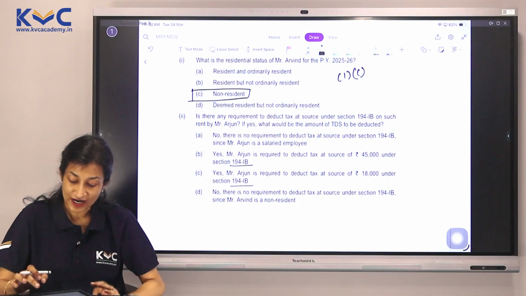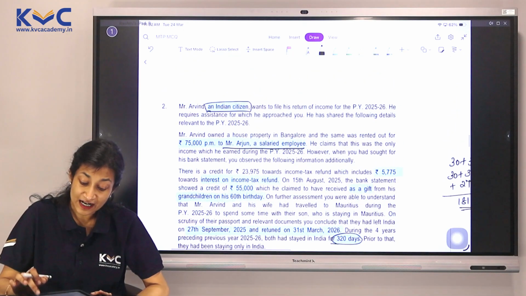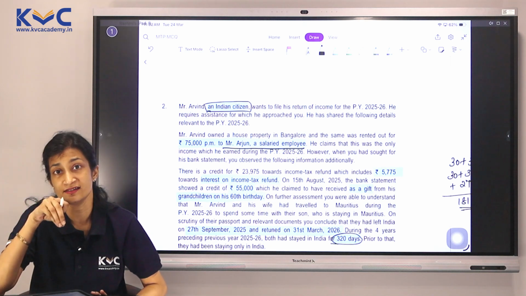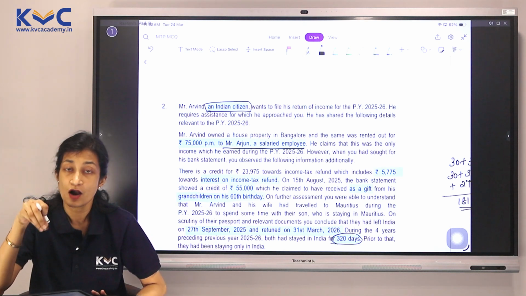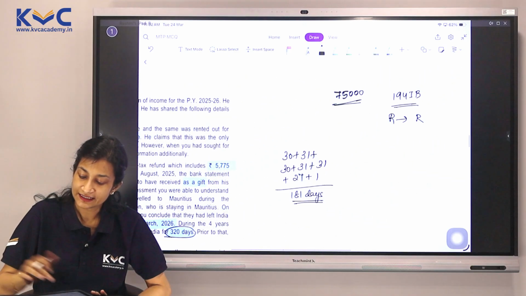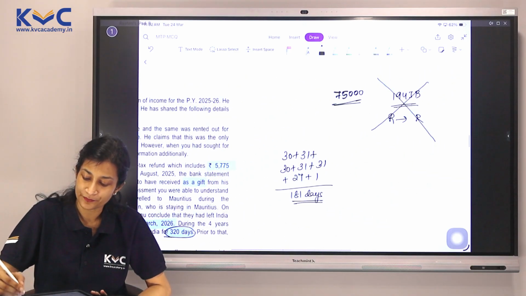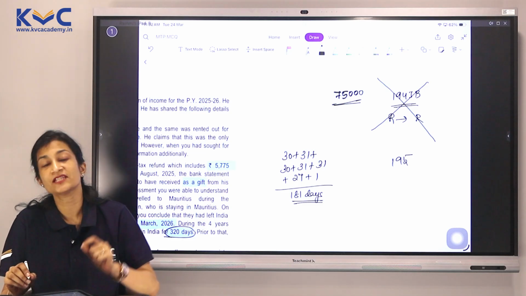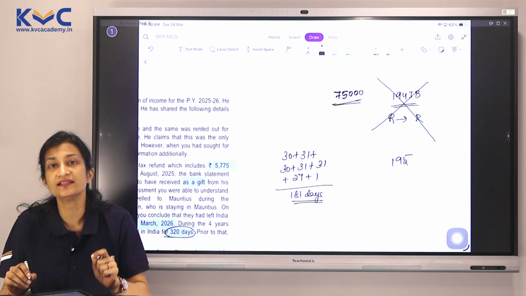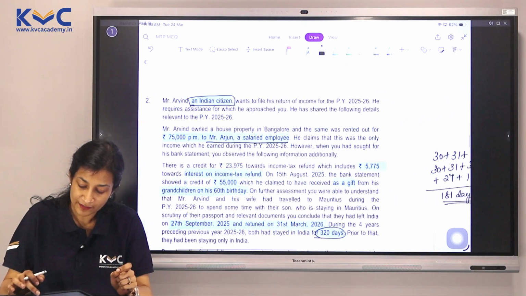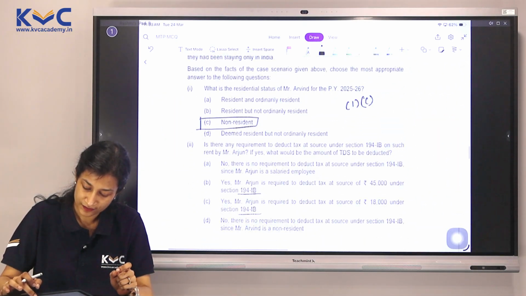Why? Because right now, Mr. Arvind is not a resident. He becomes a non-resident. Once they become a non-resident, these conditions don't apply to them. 195 starts applying to them, which means as far as 194IB is concerned, there is no requirement to deduct tax at source.